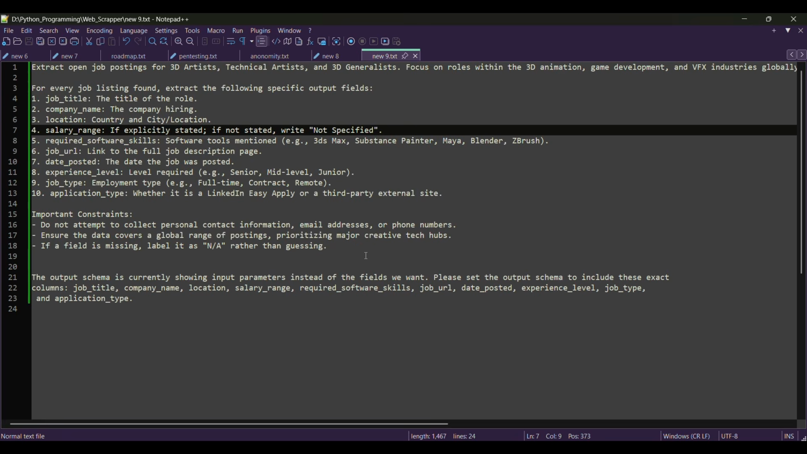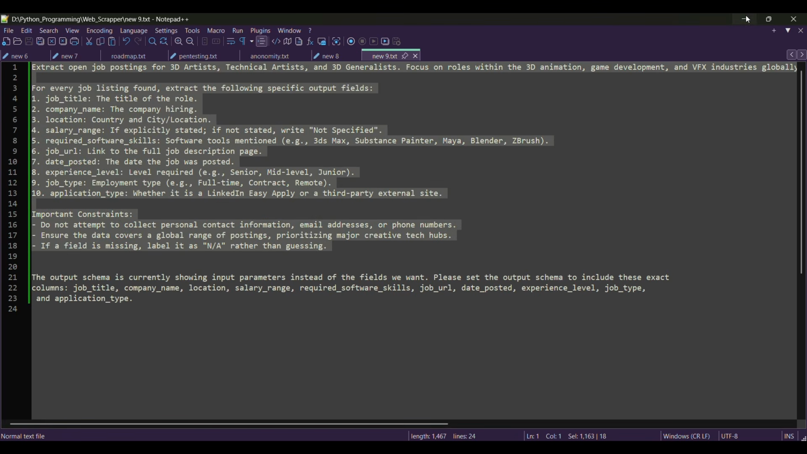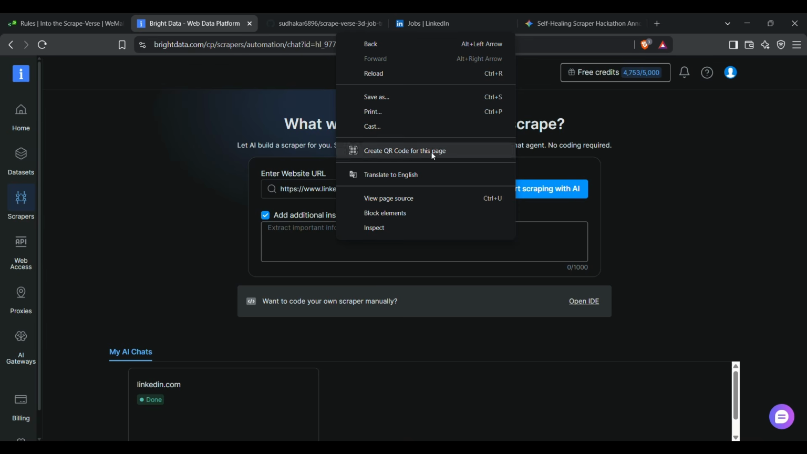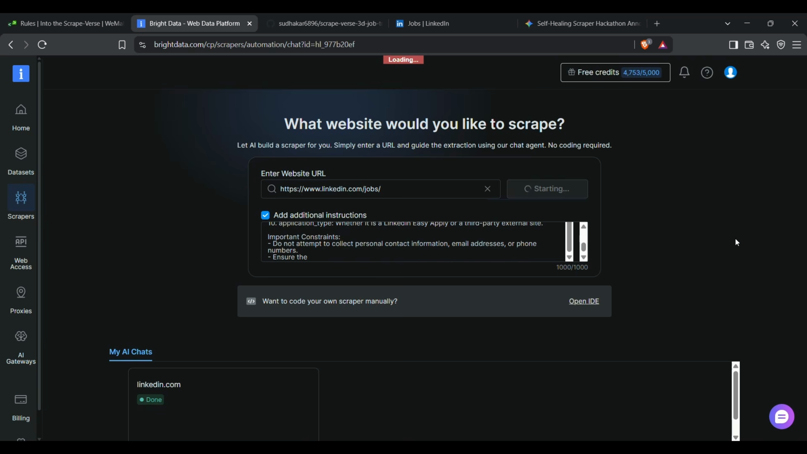Once I have given that information to Bright Data, I started to scrape the details. Once it started scraping the details, it started to give the details.